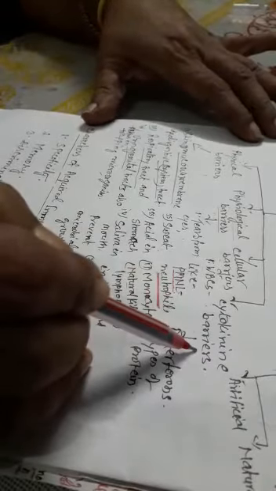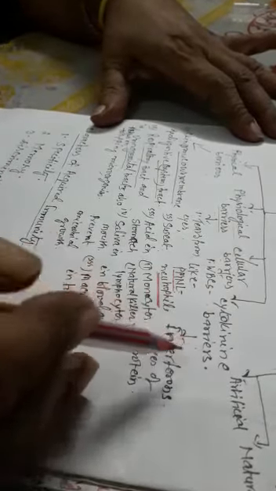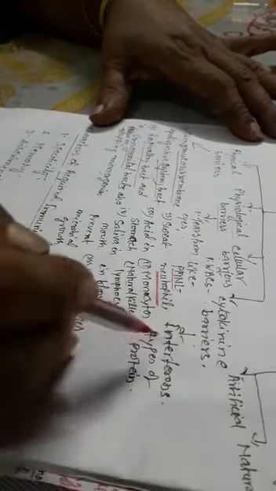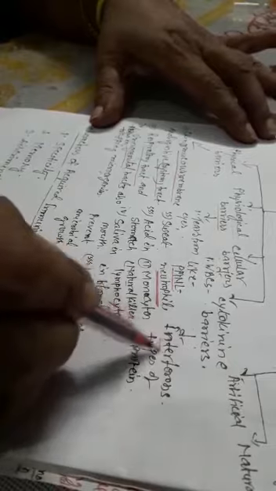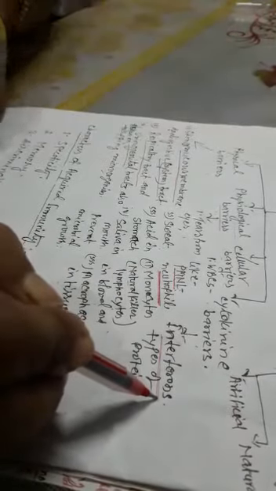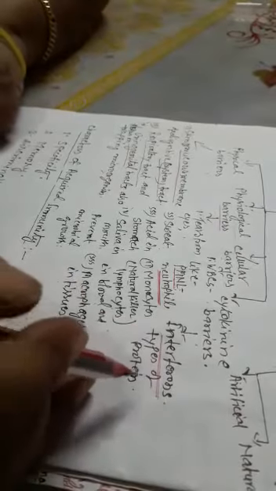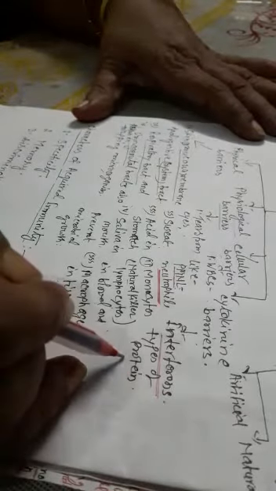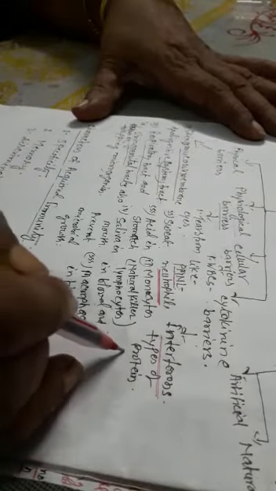Next, cytokine barriers. Cytokine barriers include a kind of protein called interferons. Interferons are proteins produced by virus-infected cells to protect non-infected cells from further infection.